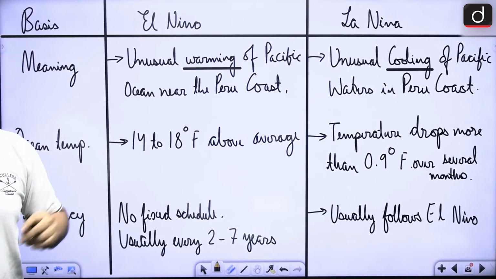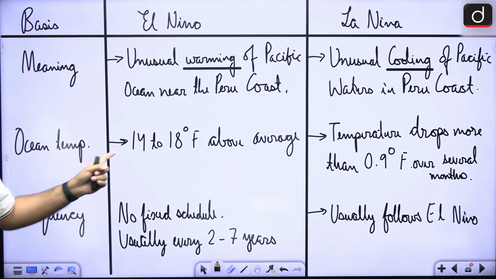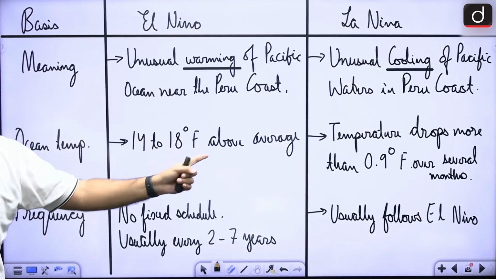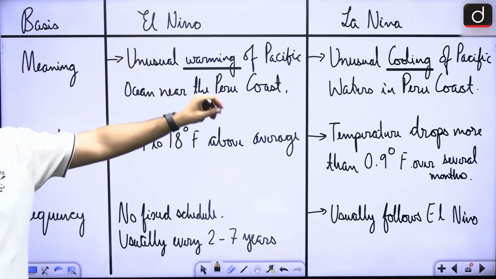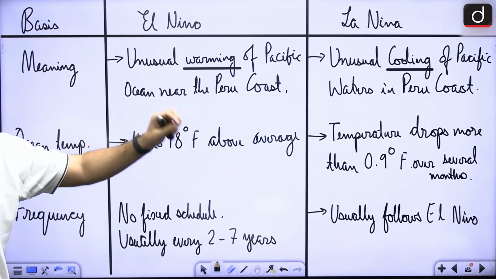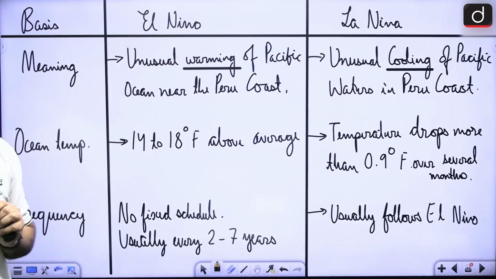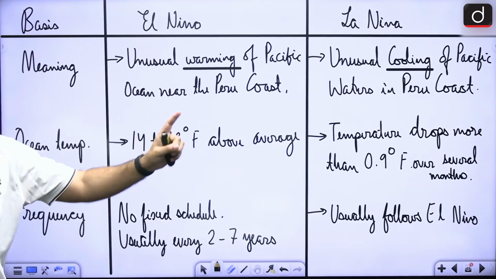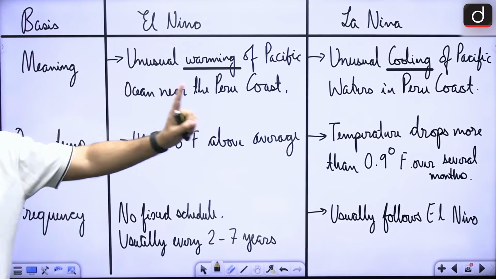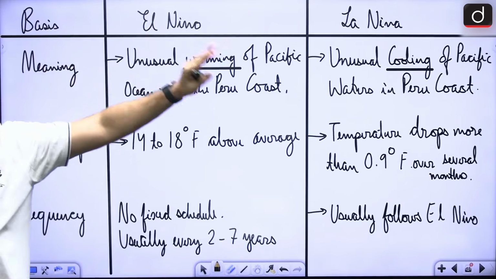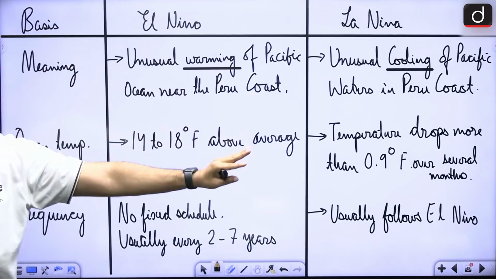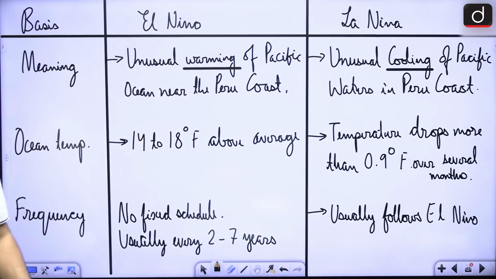Now, what is the temperature that we are talking about? When we are talking about 1.4 to 1.8 degrees Fahrenheit above average, it is El Nino. In case of La Nina, the temperature drops more than 0.9 Fahrenheit than average. So, ocean temperatures are fluctuating in this particular area. El Nino's temperature is rising quite a bit, but in case of La Nina, it is not cooling as much, 0.9 Fahrenheit, all right?